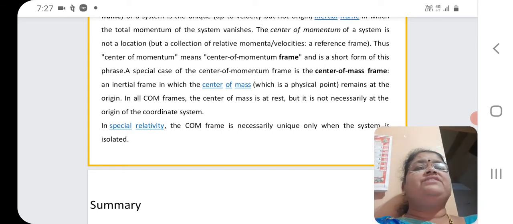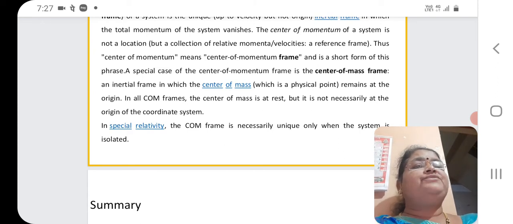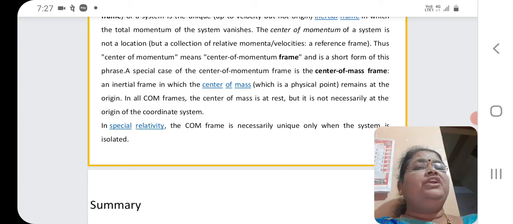A special case of the center of momentum frame is the center of mass frame. So the center of mass frame as well as the center of momentum frame are the same. It is an inertial frame. In this kind of frame, the center of mass remains at the origin. Suppose at the origin you have the center of mass, then that frame of reference you call the center of momentum frame or center of mass frame.